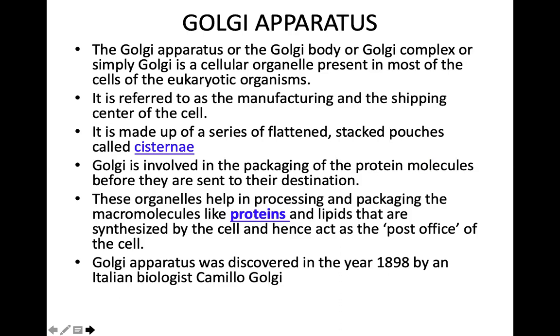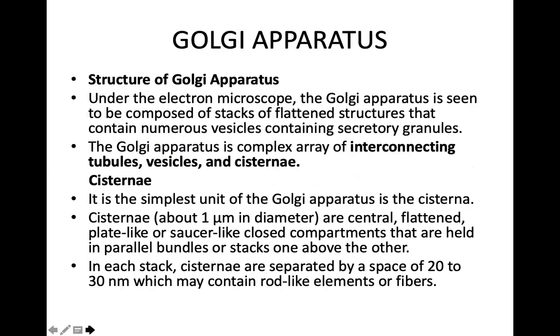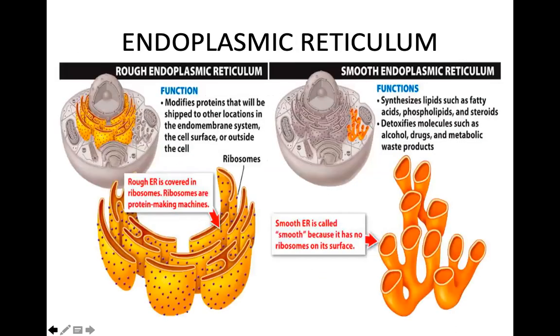The Golgi apparatus was discovered by Camillo Golgi. Structure of Golgi apparatus: under the electron microscope, the Golgi apparatus is seen to be composed of stacks of flattened structures that contain numerous vesicles containing secretory granules. The Golgi apparatus is a complex array of interconnecting tubules, vesicles, and cisterns. Interconnecting tubules means here.